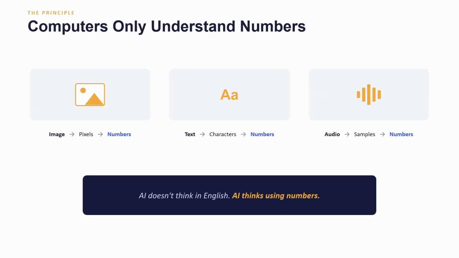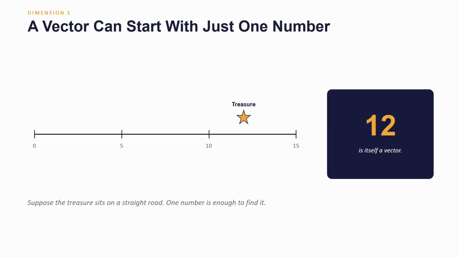Computers only understand numbers. They don't understand images; they convert them into pixels, finally numbers. They don't understand text; they convert it to characters, again finally numbers. And in the case of audio, again samples, finally converted to numbers. AI doesn't think in English. AI thinks using numbers. But what are those numbers? They are vectors. Let us start with a simple vector in dimension 1.